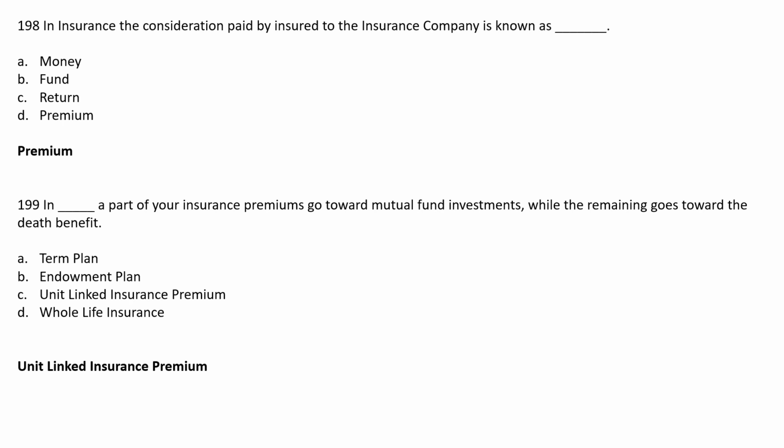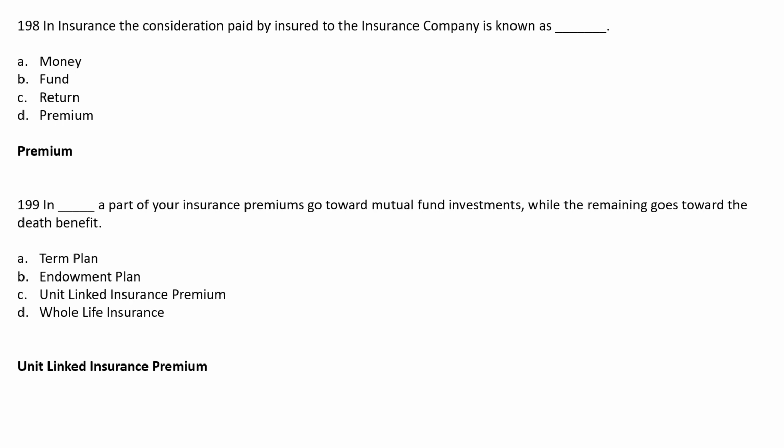In dash, a part of your insurance premium goes toward a mutual fund investment while the remaining goes toward the death benefit. Option A, term plan. Option B, endowment plan. Option C, unit link insurance premium. Option D, whole life insurance. The correct answer is option C, unit link insurance premium. In unit link insurance premium, a part of your premium goes toward a mutual fund investment while the remaining goes toward a death benefit.